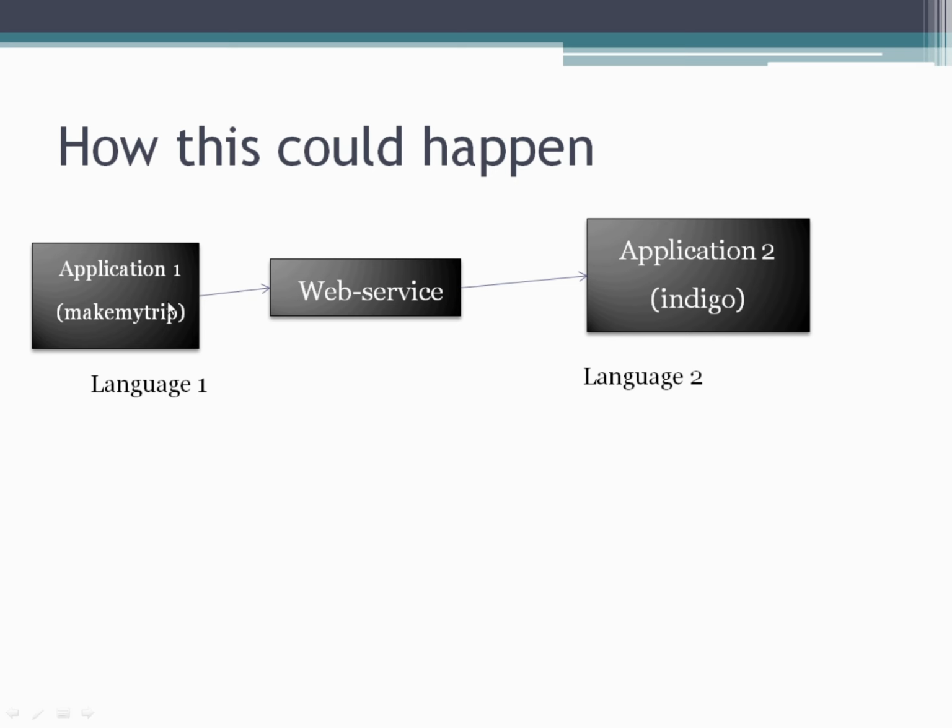So it understands the language of makemytrip.com, takes the input, and gives that input to the application, which responds with some output, and that output is given back to makemytrip.com like this. Okay, so these are the 3 steps that will happen, and that is actually the job of a web service, right? So web services are there.